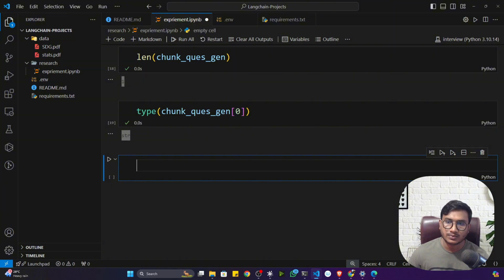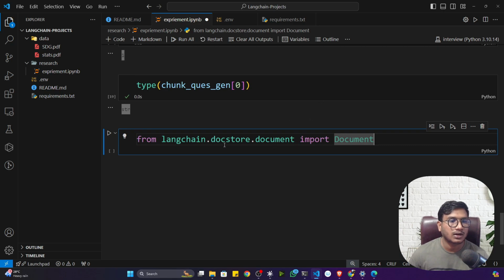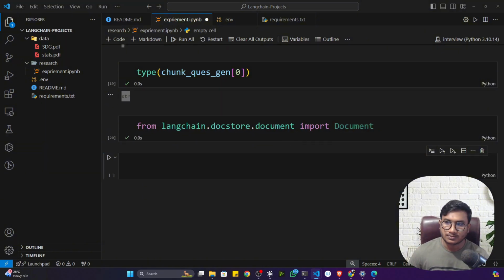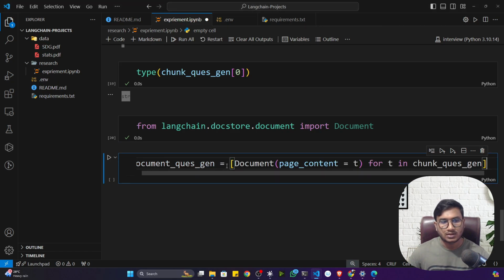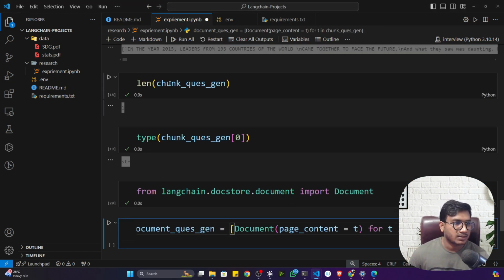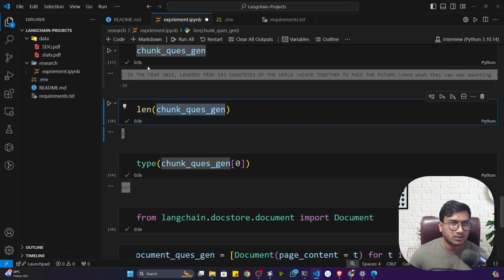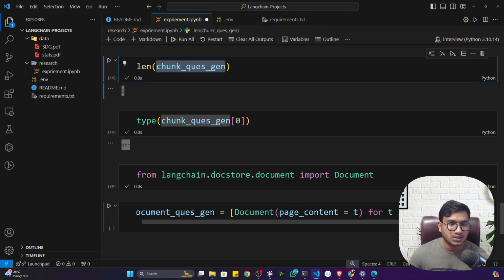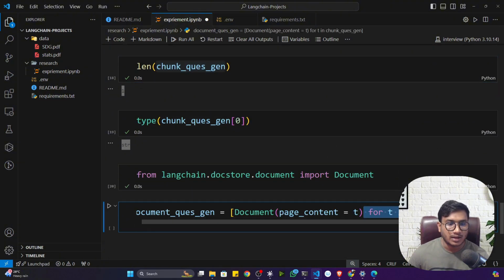For this, I'll import one class from LangChain, docstore documents import Document. With the help of Document, we can easily convert any kind of string to document representation. Now let me show you. See, whatever data you got, that means this chunk question gen, I'm applying a for loop.